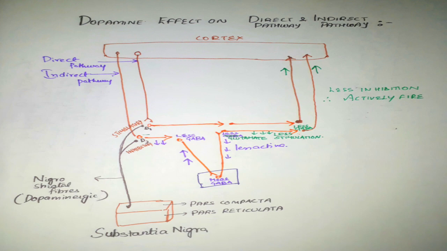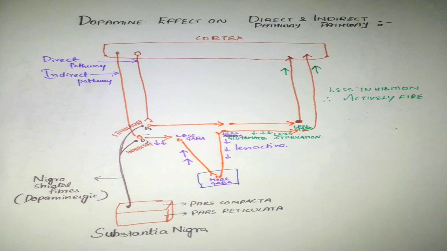It does some modulation. Actually, the substantia nigra consists of two parts, pars compacta and pars reticulata. The fibers which are coming from substantia nigra to the D1 and D2 receptors, which are found on direct and indirect pathways, are called nigrostriatal fibers.